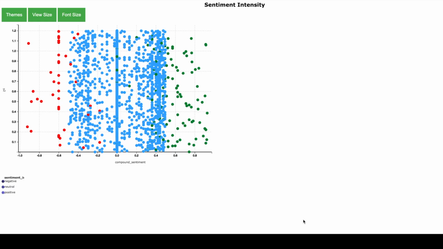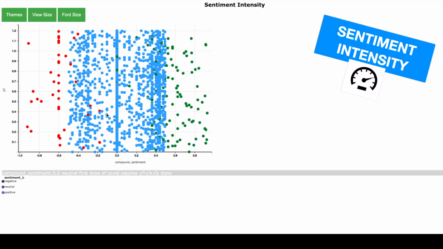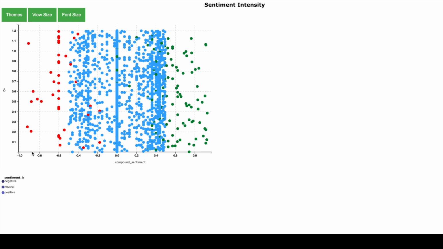Data science algorithms can also measure the intensity of the sentiment. So in this graph, each dot is a tweet. And on the x-axis, you see the intensity of the sentiment. The intensity is between -1 and 1.